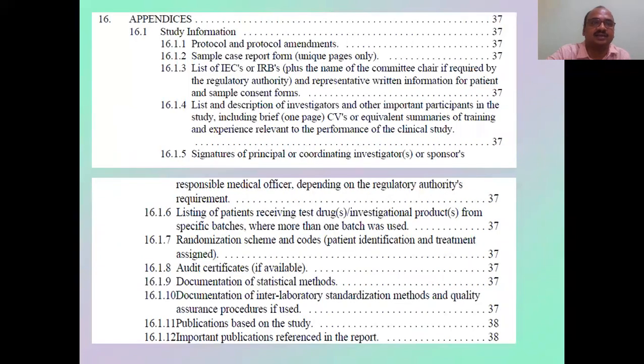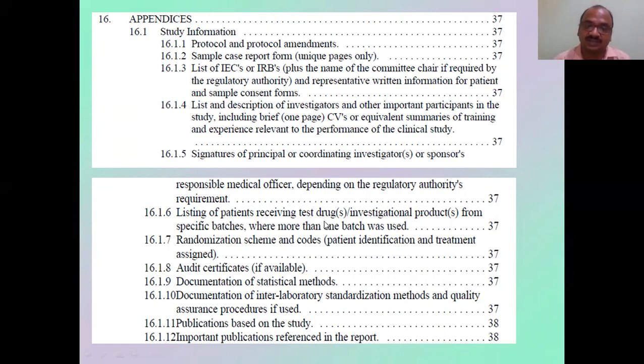Not simply writing that. Next is the appendix. So all these are the appendix. See here, protocol, your protocol amendments, any changes in your protocol. Here protocol initial and protocol amendments, any changes there. Sample case report form, list of IEC and IRBs, list and decisions of CVs, or participant CVs, curriculum vitae. Okay, and signatures of the principal coordinator, the main coordinator is the principal investigator, or sponsors.